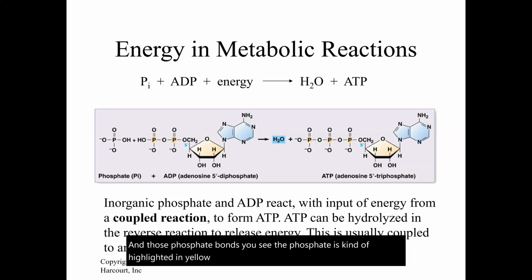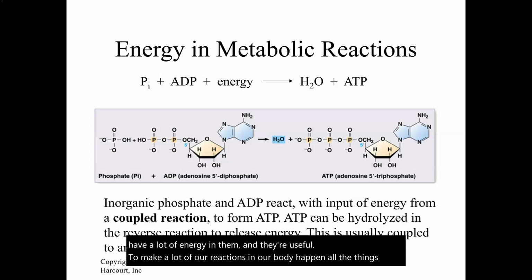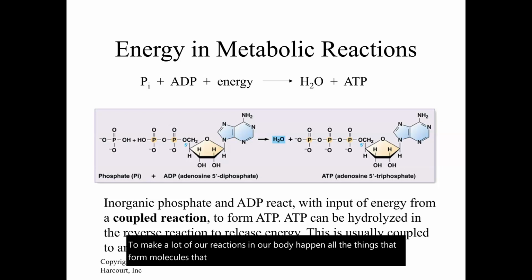Those phosphate bonds have a lot of energy within them, so they're called high energy bonds. They're useful to make a lot of our reactions happen, all the things that form molecules that we need in our body to do all the work that happens in our body. ATP helps with those things.